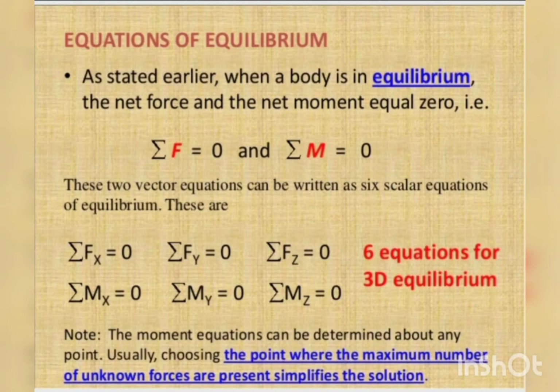Equations of equilibrium: as stated earlier, when a body is in equilibrium, the net force and the net moment equal 0. That is, sigma F is equal to 0 and sigma M is equal to 0. These two vector equations can be written as 6 scalar equations of equilibrium. These are: sigma Fx is equal to 0, sigma Fy is equal to 0, sigma Fz is equal to 0, sigma Mx is equal to 0, sigma My is equal to 0, sigma Mz is equal to 0.